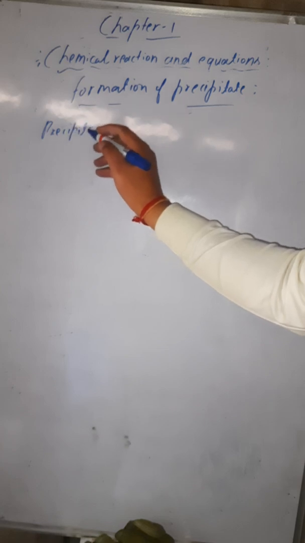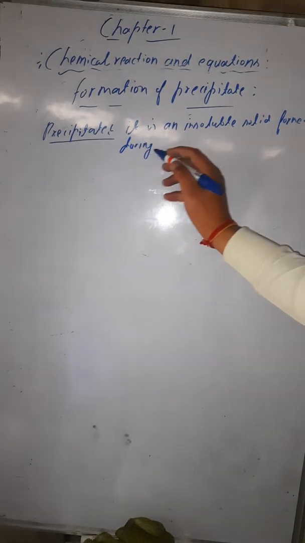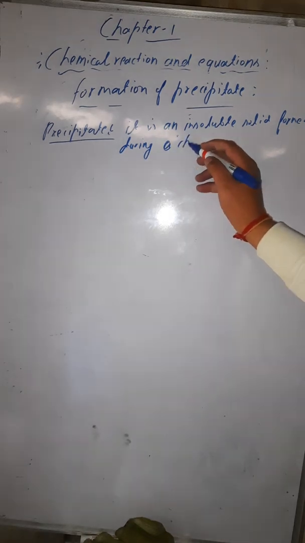Precipitate: it is an insoluble solid formed during a chemical reaction.